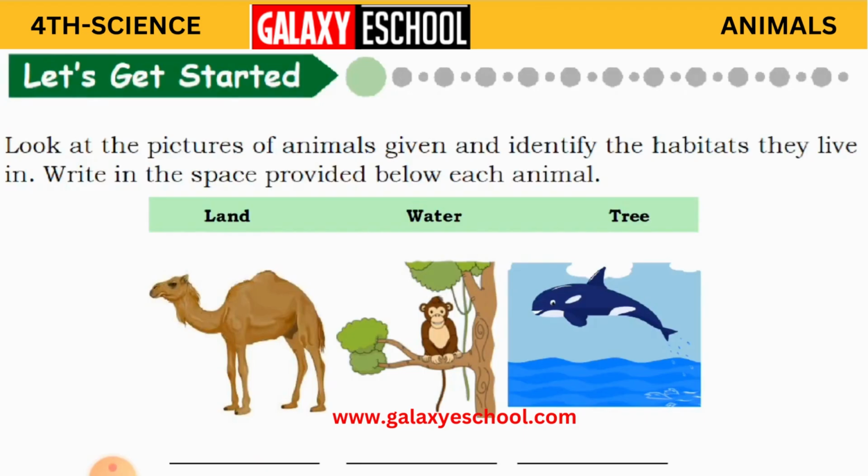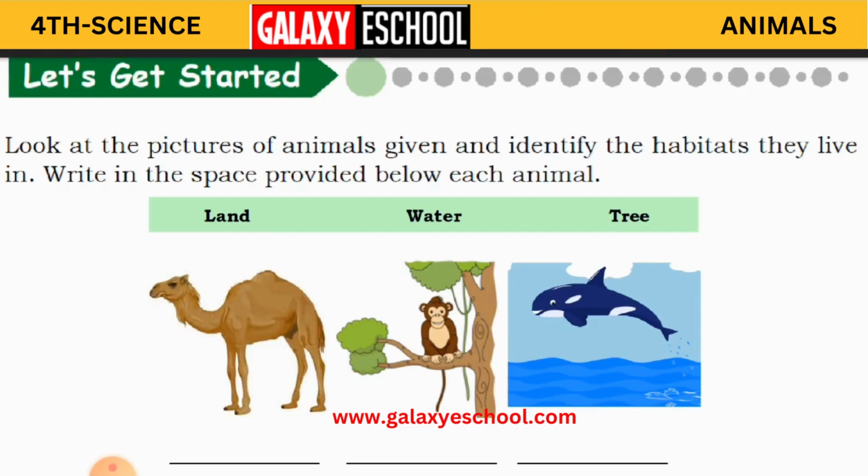And identify the habitats they live in. So write in the space provided below each animal. So here children, you can see three animals. This one is a camel, this one is a monkey, and this one is a whale. No, sorry, this is a dolphin. Okay children.